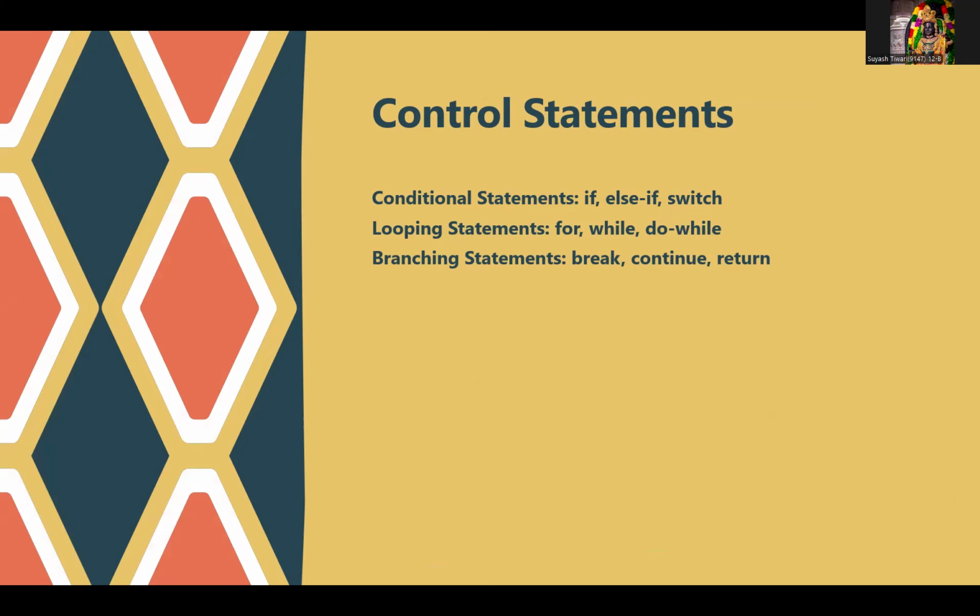Loop statements include the for loop, while loop, and do while loop. Most probably, the most important ones are the for loop and the while loop, because these two loops are used most often in programming. Branching statements like continue and return also come under control statements. And regarding the branching statements, I think break and return are the two most frequently used ones that we'll be seeing in programming.